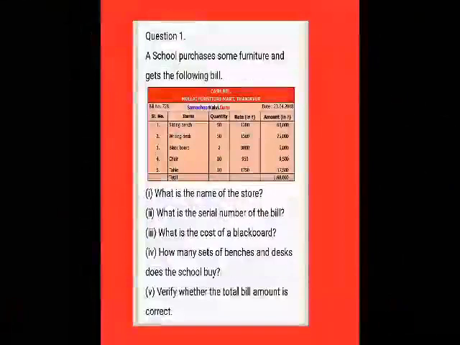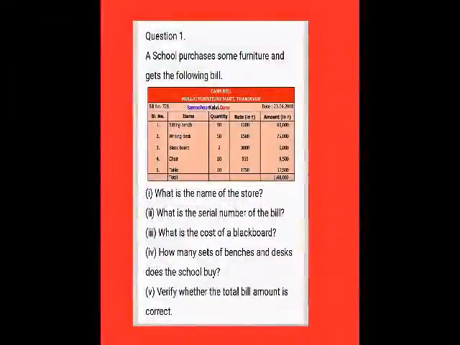A school purchases some furniture and gets the following bill. The bill is from the company Mullai Furniture Mart. What are the items they purchased? Sitting bench, writing bench, blackboard, chair and table. The quantity and rate are given. The amounts are also given. Now we have the questions.